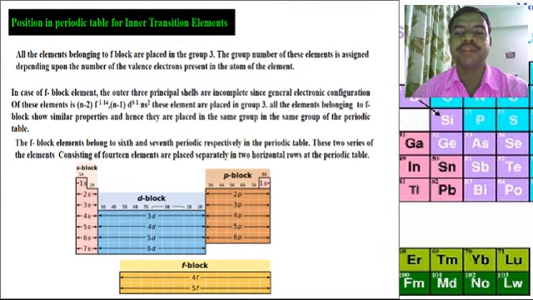All the elements belonging to a group show similar properties and hence they are placed in the same group of the periodic table. The f block elements belong to the 6th and 7th periods respectively, and these two series of 14 elements each are placed separately in two horizontal rows at the bottom of the periodic table.